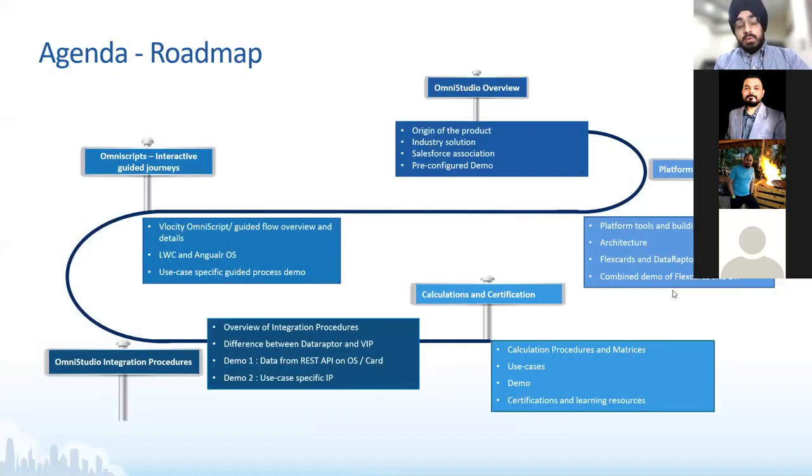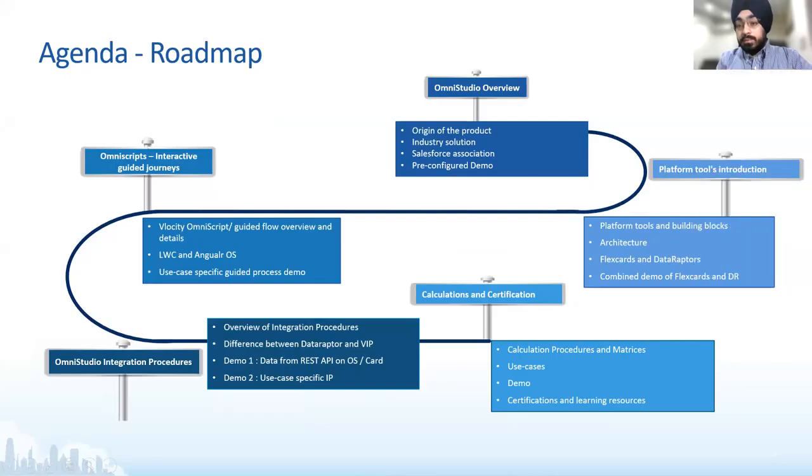First of all, let me quickly go back to the agenda and step back a little to show where we are currently. In the first session we covered Omni Studio, the platform, and then we went on to the platform tools. We explained data raptors and their architecture, and how they can be used without any code to build very powerful applications.